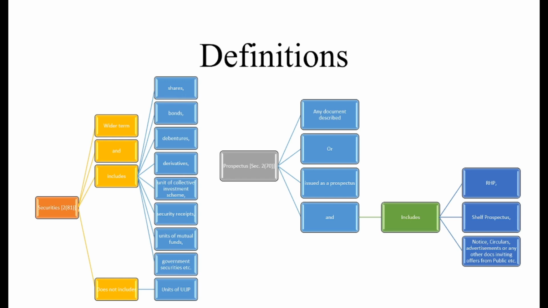However, 'and include' means any document described shall be optional, or issued as a prospectus. We can pick up any one out of the two. However, whatever we have picked up from the two components, we need to also add the portion of 'include', which is written behind 'include'. So it includes red herring prospectus, RHP, shelf prospectus, and any other notice, circular, advertisement, or any other document inviting offer from the public. It means such a document by which I am raising funds from the public at large. The same shall also be considered as the prospectus.